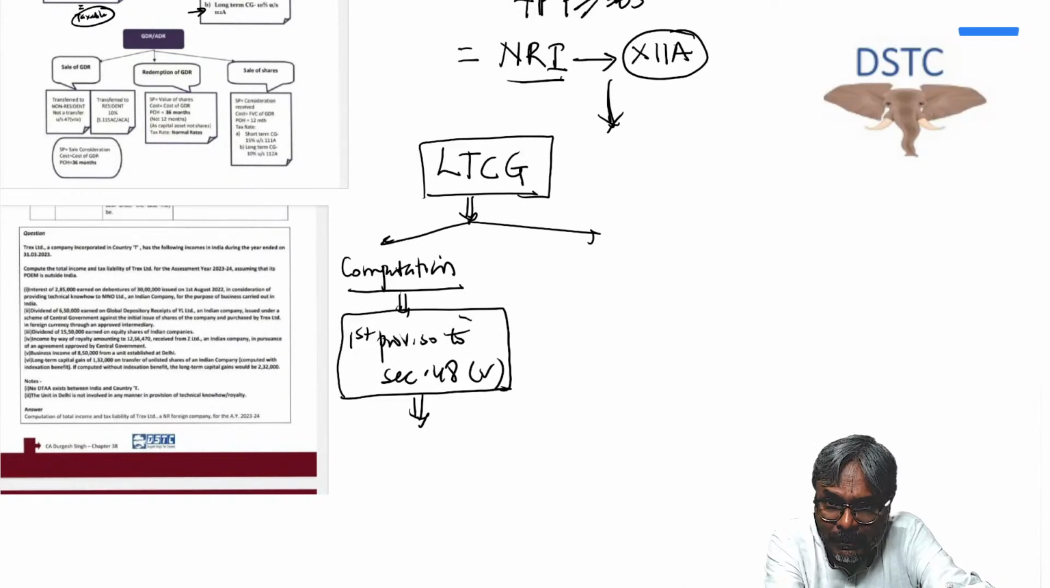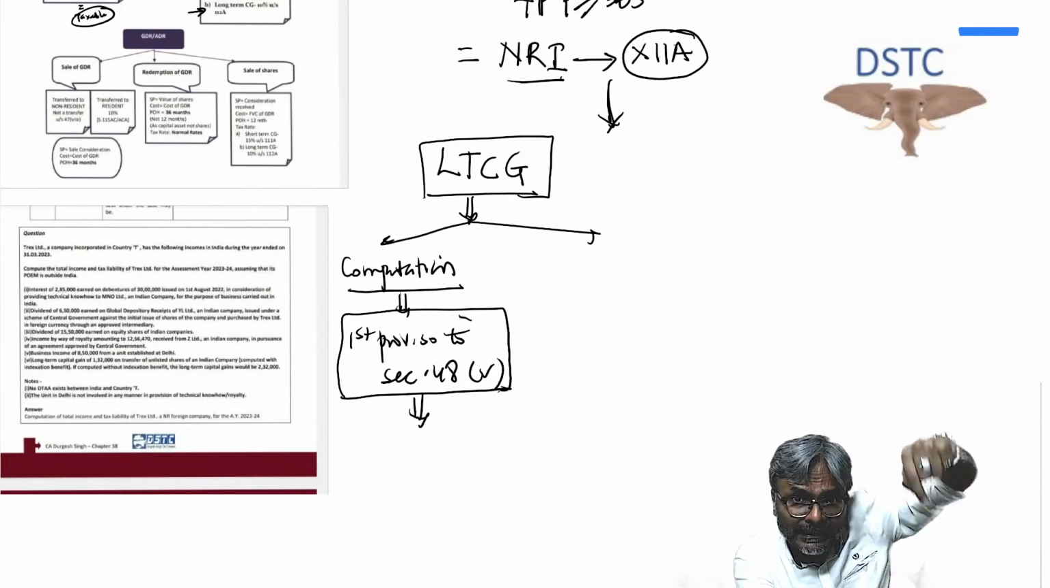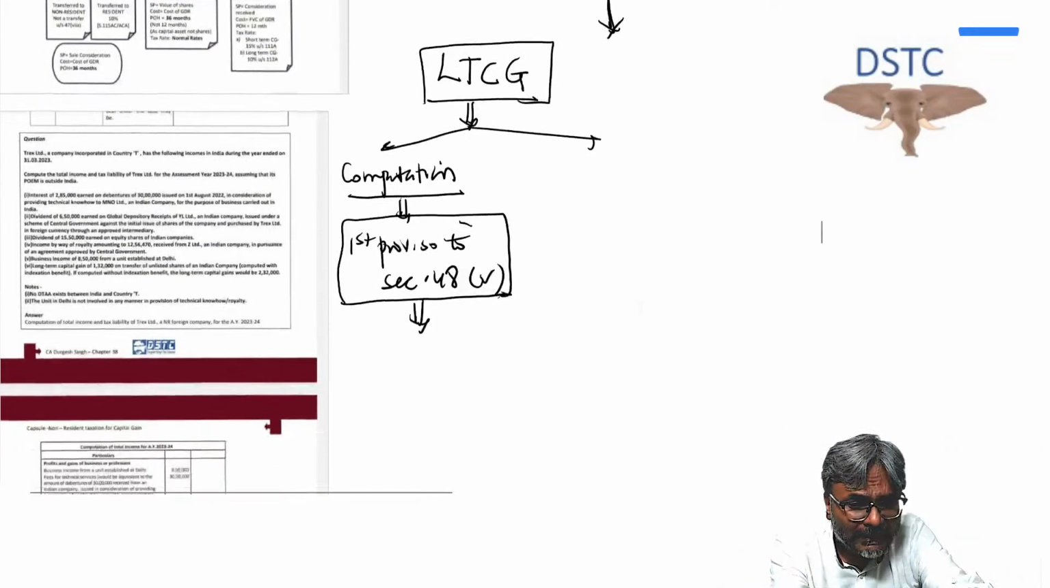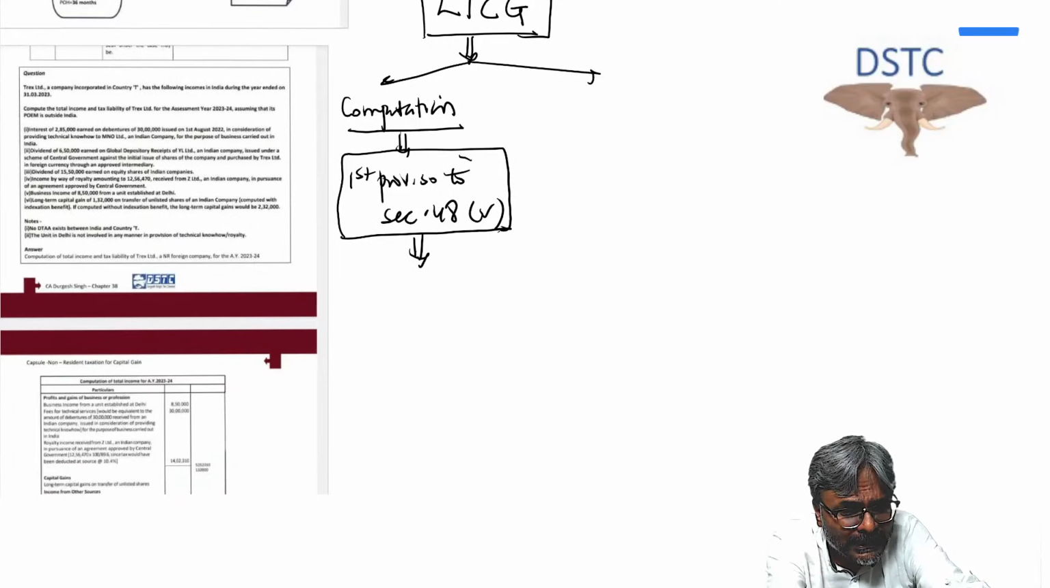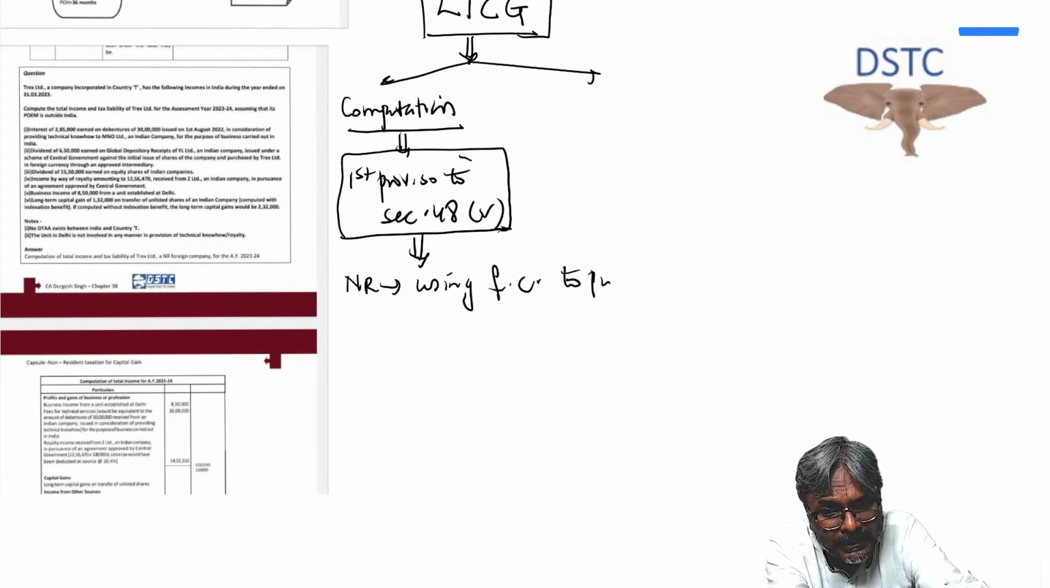Is that clear to all of you, students? Every one of you? Now this is very important. Why I'm saying so: two attempts back, ICI already started targeting this. In one of the questions we have seen this. By the way, this first proviso to section 48 is applicable to a non-resident who is using foreign currency to purchase shares and debentures of an Indian company.